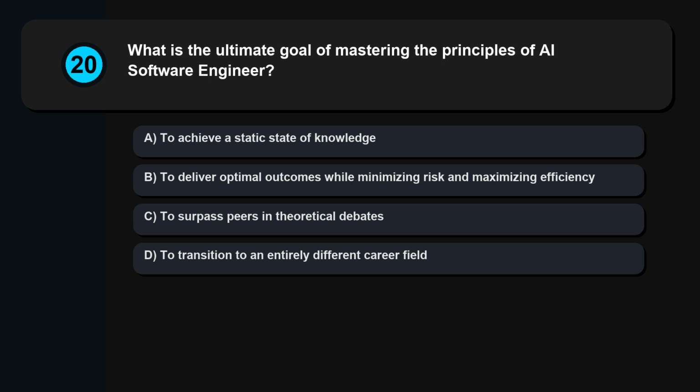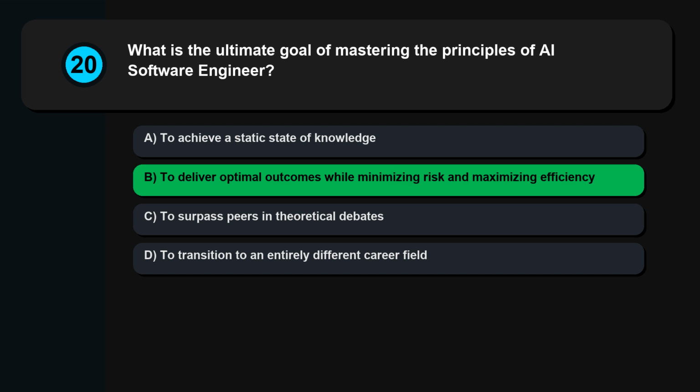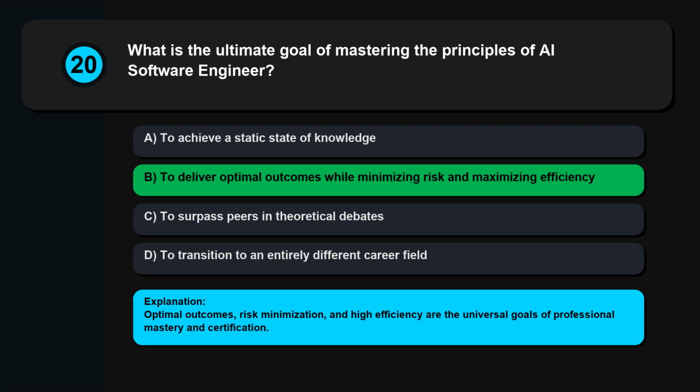Question 20. What is the ultimate goal of mastering the principles of AI software engineer? To achieve a static state of knowledge, to deliver optimal outcomes while minimizing risk and maximizing efficiency, to surpass peers in theoretical debates, to transition to an entirely different career field. Optimal outcomes, risk minimization, and high efficiency are the universal goals of professional mastery and certification.